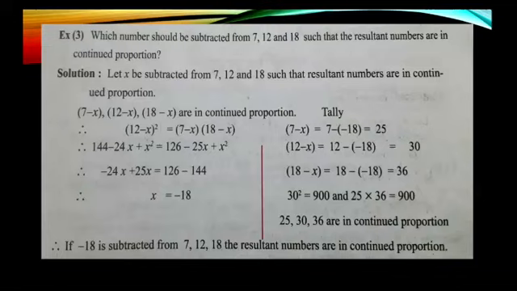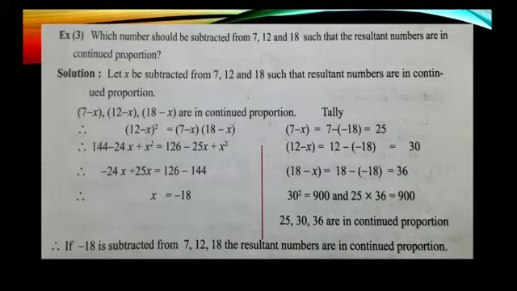12 minus x is equal to 12 minus (minus 18). Minus of minus, we will add. So, 12 plus 18 is 30. 18 minus x is equal to 18 minus (minus 18). Minus of minus, we get 36.